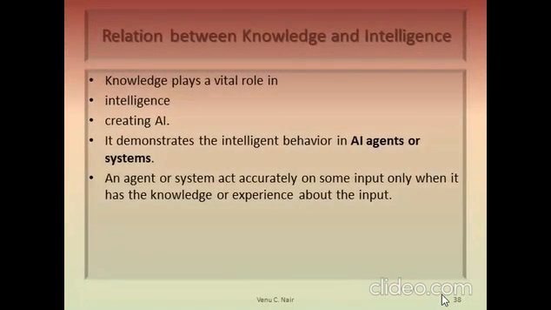Knowledge plays a vital role in intelligence as well as in creating artificial intelligence. Knowledge demonstrates the intelligent behavior in artificial intelligence systems. An agent or system acts accurately on some input only if it has the knowledge about the input. If the knowledge about input is available, the agent can act accurately on that input.